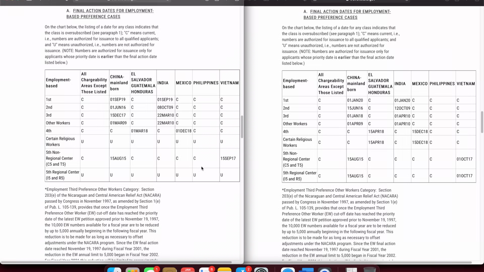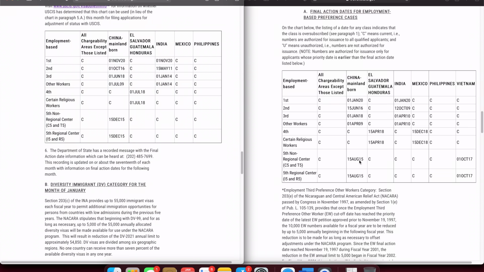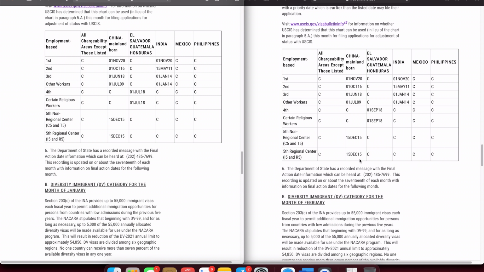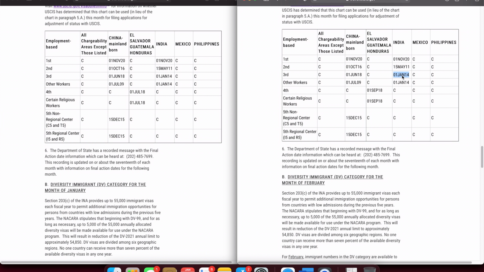If you come down to the filing dates chart for the employment based category, it will still remain the same. 2 months back we saw a retrogression for EB3, but as you can see, the chart has remained the same. For the 4th preference category, it has moved a little bit, but the remaining chart is exactly the same.